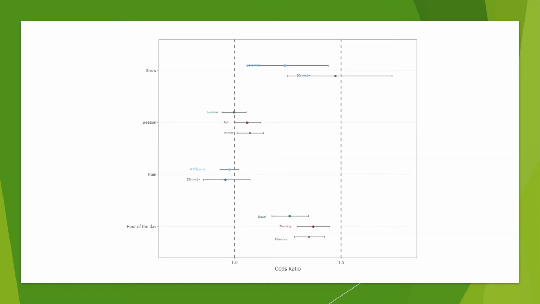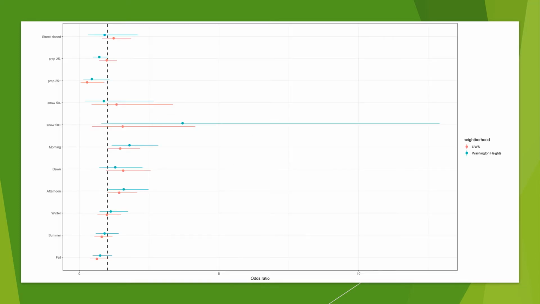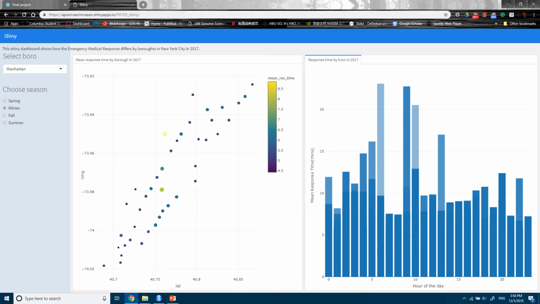We also conducted logistic regressions that show the odds ratios of multiple variables in the original dataset and in the dataset filtered with the two neighborhoods. We also made a Shiny dashboard that shows the geographical distribution of mean response time in New York City.